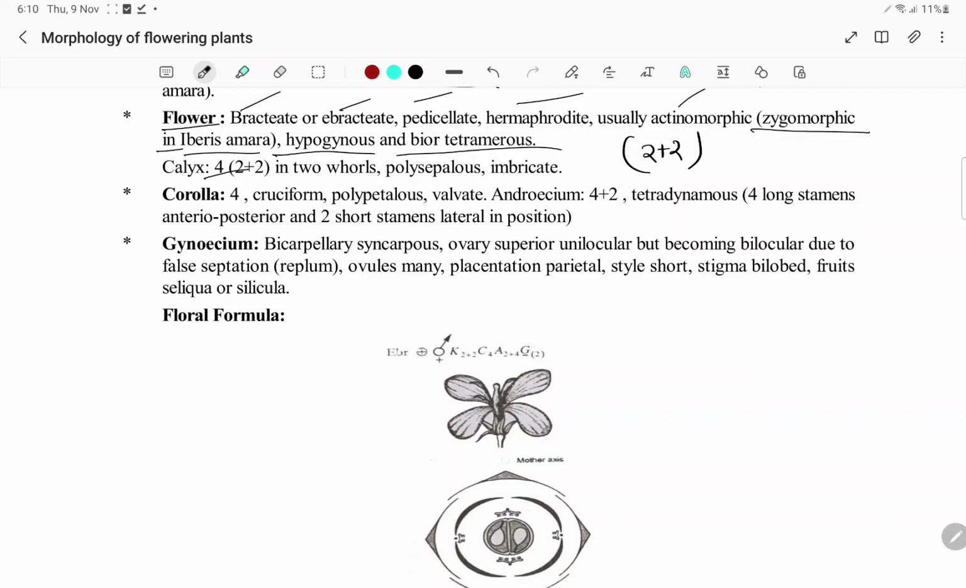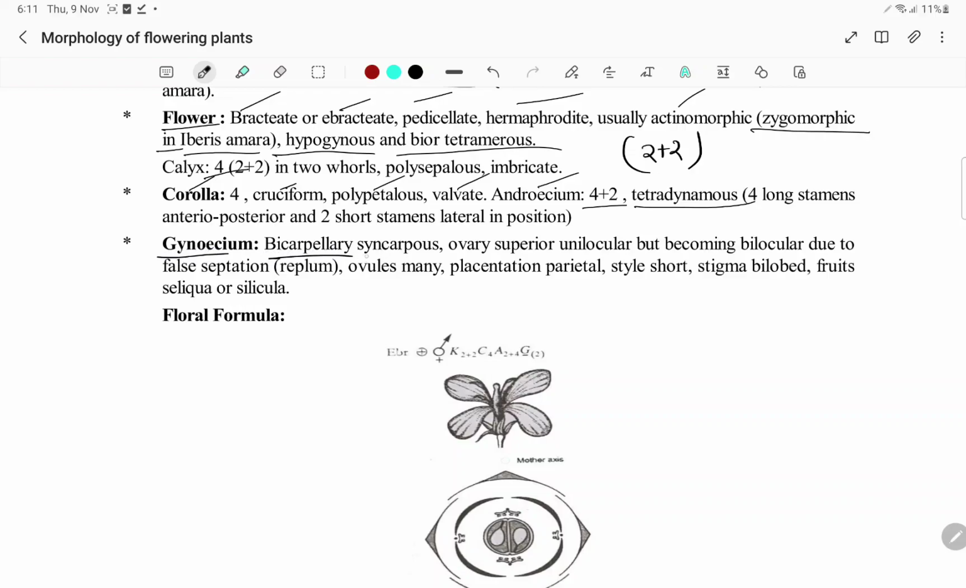And in case of corolla, it is cruciform, polypetalous, valvate. Androecium is 4+2. 4 in one whorl, and 2 are short and lateral in position. 4+2 arrangement. So tetradynamous we call it. 4 are long stamens which are anterior-posterior, and 2 are short stamens lateral in position. So 4 plus 2 arrangement.